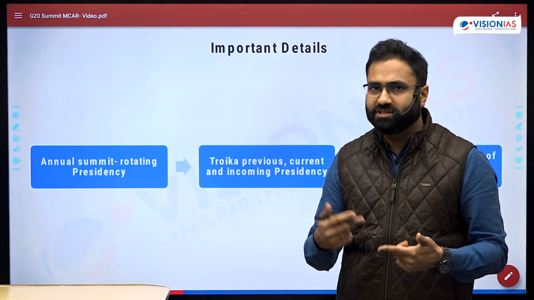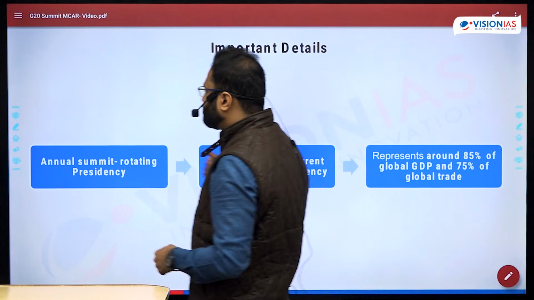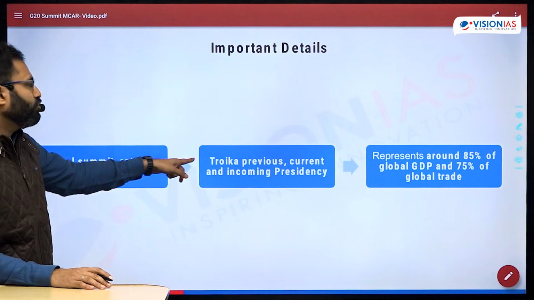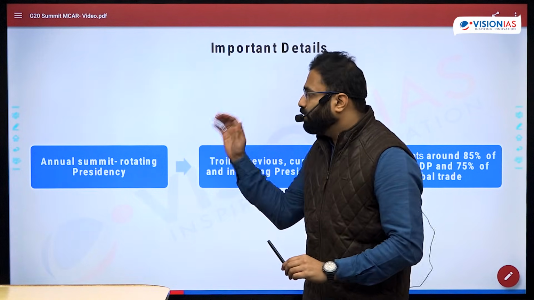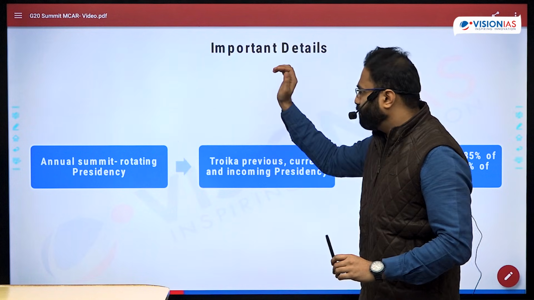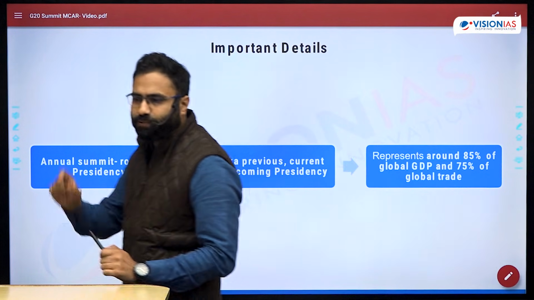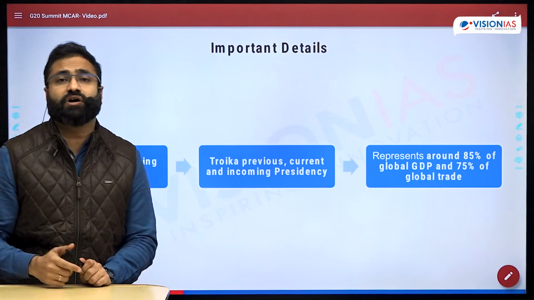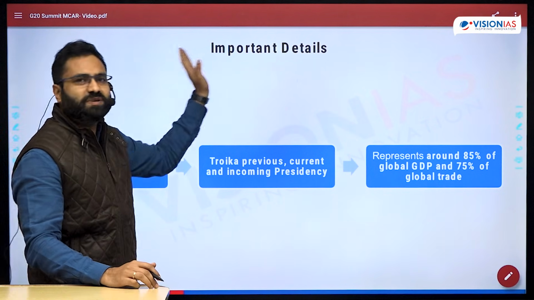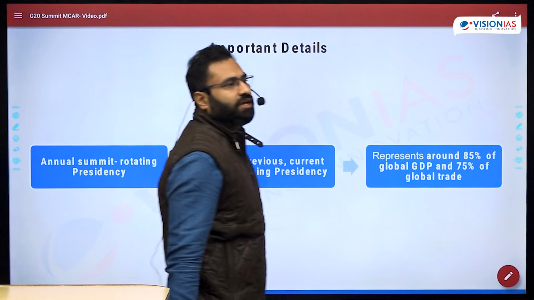Now rotating presidency generally is there with different other organs, but how is it different? So this is based upon the principle of Troika. What is the principle of Troika? That means there is a past president, there is the present president, and then there is a future president. So for example, this particular summit was hosted by South Africa in the city of Johannesburg. So the previous president was Brazil, this president was South Africa, and the next president is the United States.